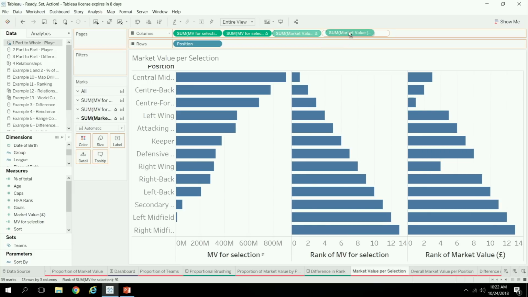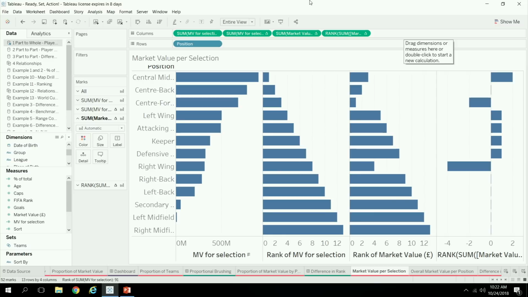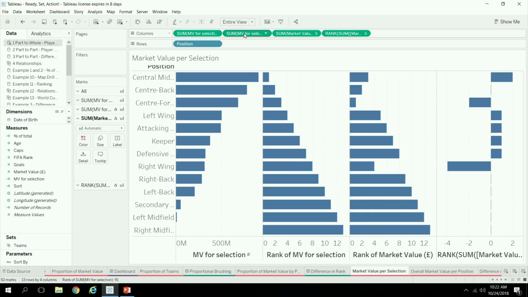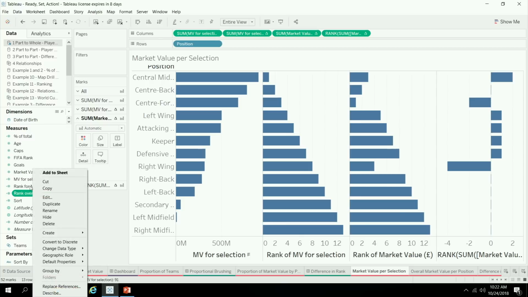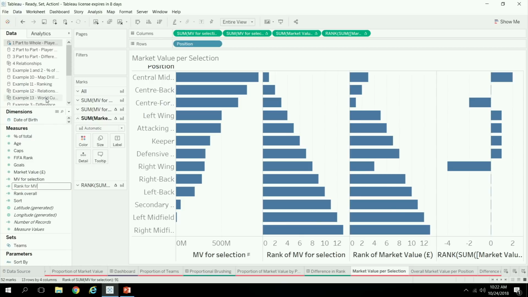So we'll take our overall market value rank and then subtract our rank for our selected country, so for France in this case. And so then let's just go and persist this into our data model. So that's the rank for the market value. Sorry, I should rename that. This is rank overall. And let me rename this so I don't get confused. This is the rank for our selection. And then this is going to be our difference in the rank.